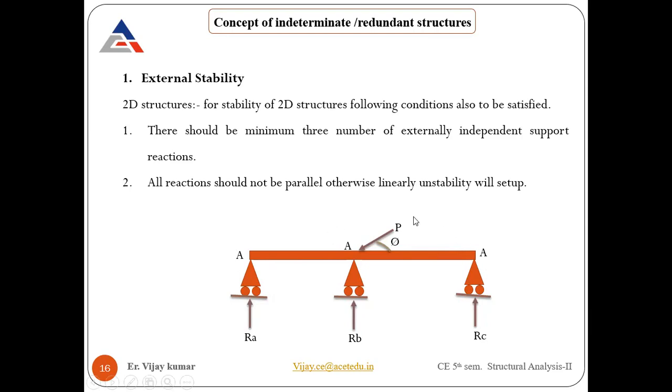If you take the components of this force, there will be two components, one horizontal and the other vertical. The vertical component can be restricted by this support reaction. But the P cos theta component is not going to be restricted by any of these supports. There is no restriction against that component. In that case, it will not be stable. Under that load, it will move in the horizontal direction, which comes under rigid body movement.